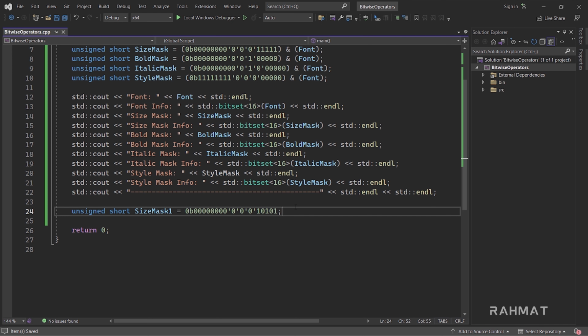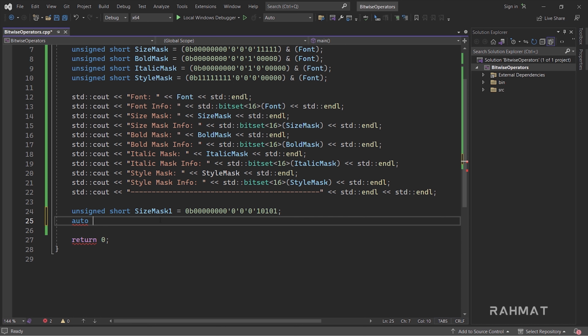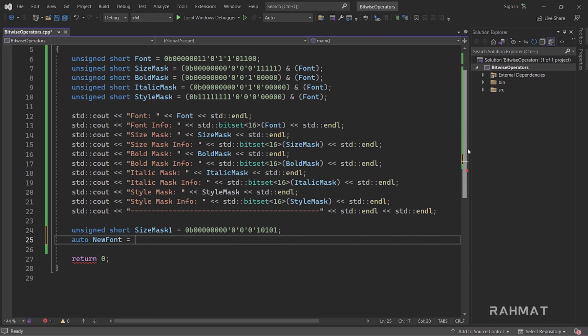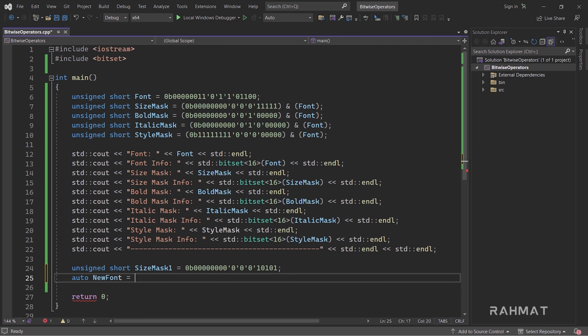So how can we do this? The new size information, let's store it somewhere with an arrow, and I'll give it the name new font. The first thing is we want to convert all of the current size bits to 0, so we don't have anything, and then we can apply a new size.